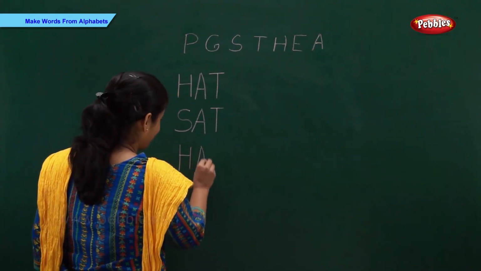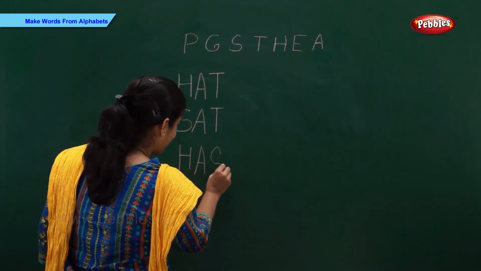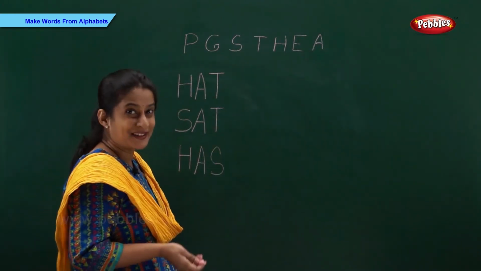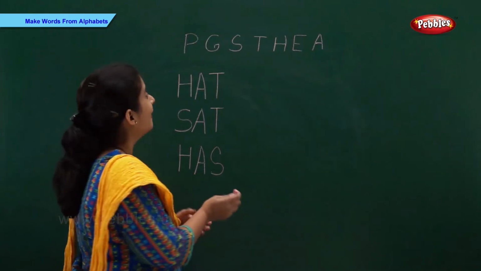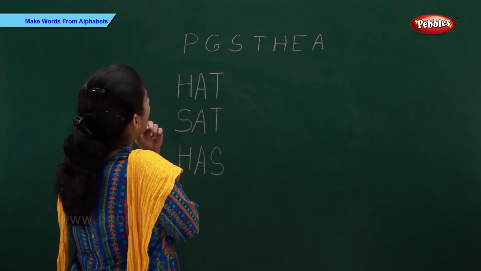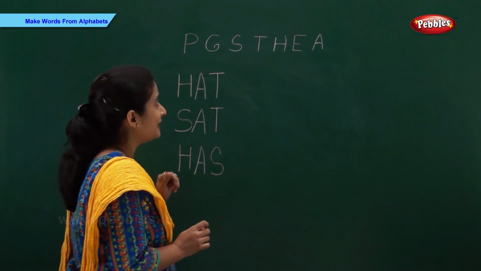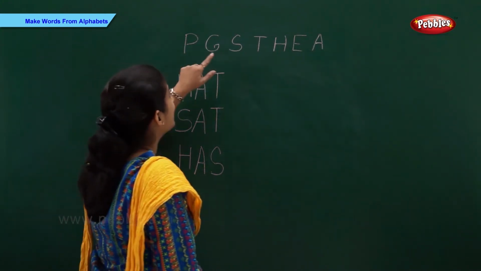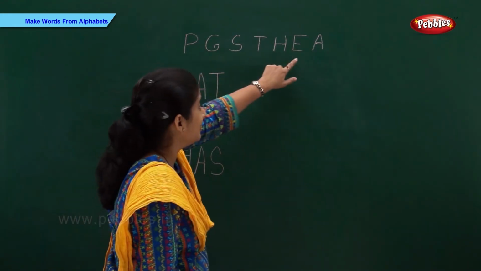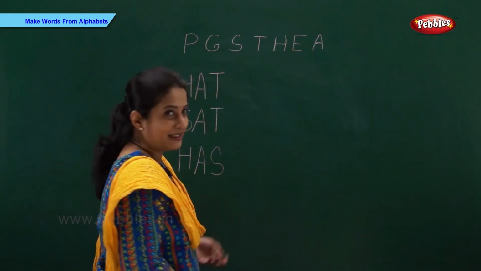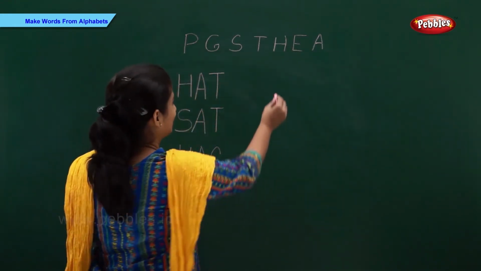H, A, S. Has. And now which word? Okay, I got it. We can make G, E, T. Get.